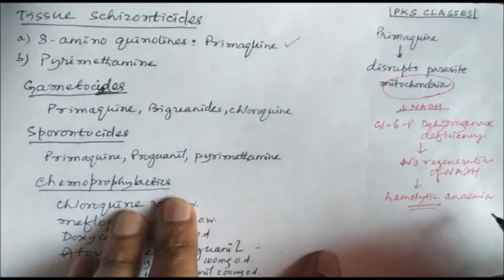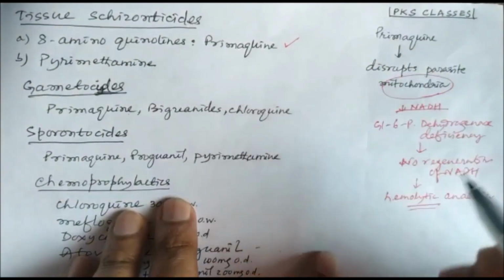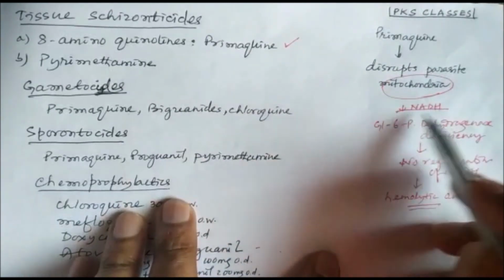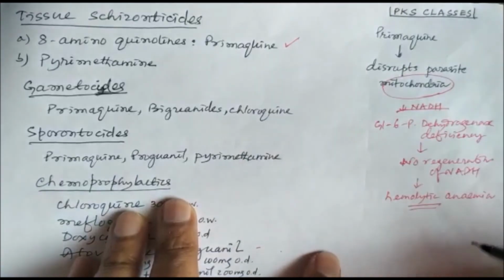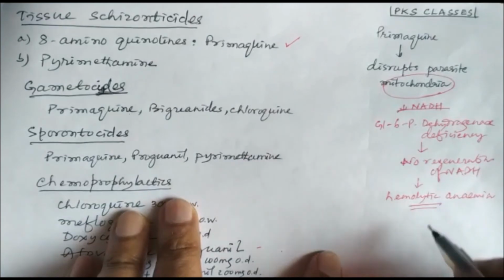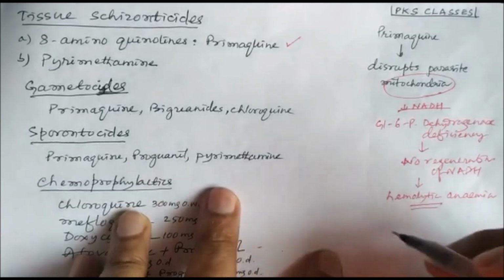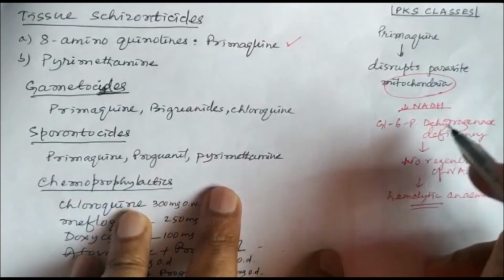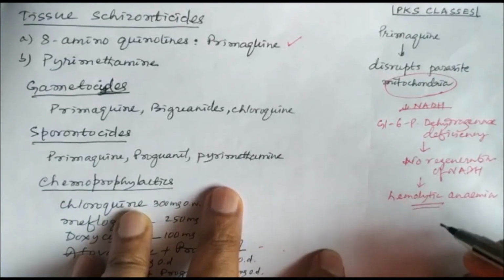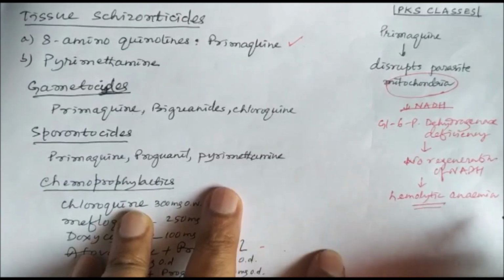They produce hemolytic anemia because primaquine, by disrupting the mitochondria, decreases the NADH, and normal persons can regenerate NADH, but these patients cannot regenerate NADH because of deficiency of this enzyme. And because of that, as you know, the RBC lifespan is only 120 days. It is difficult for these patients to produce more and more RBC, and the RBCs are destroyed. That leads to hemolytic anemia.